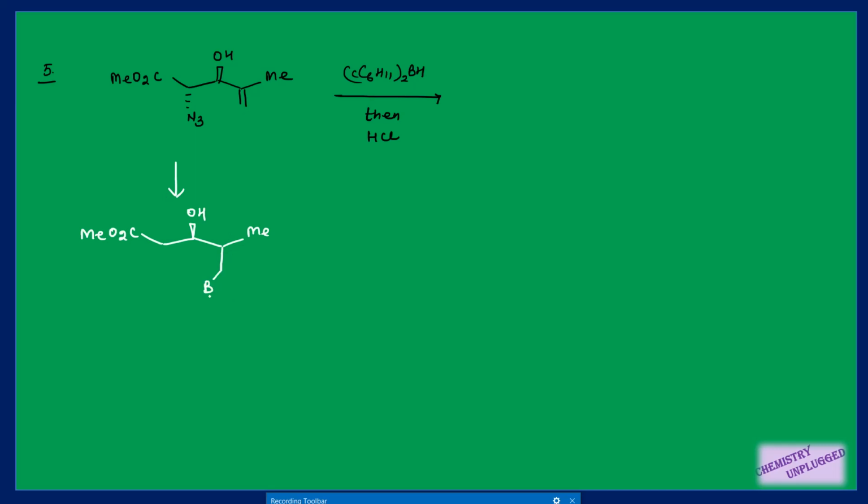I am just writing the R2 group here, right? And it is your azide part. So I can also write it like this. This nitrogen is rich in electrons, so it will attack the electron deficient boron, right? You will get this type of structure, and this B will become negatively charged. Then in the next step we are using H plus, so this nitrogen will attach with the proton and this bond will break, right? So I am directly writing that you will get this type of structure.